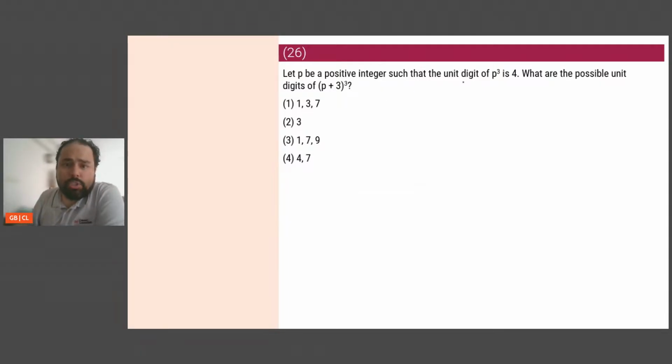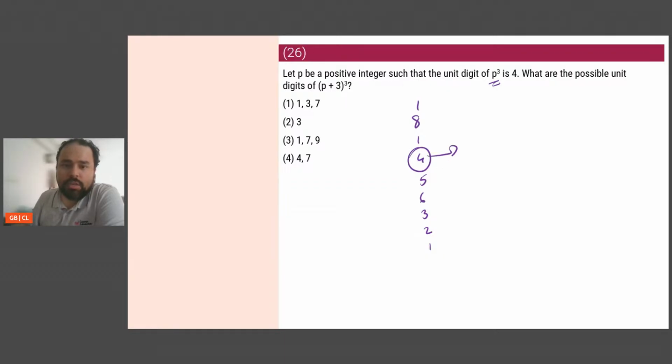Okay. Let P be a positive integer such that the unit digit of P cube is 4. What is the possible value of P? Unit digit of 1 cube is 1. 2 cube is 8. 3 cube ends in 7. 4 cube is 64, which ends in 4. 5 cube will not be there because it ends in 5. 6 cube ends in 6. 7 cube ends in 3. 8 cube is 512, which ends in 2. And 9 cube ends in 9.